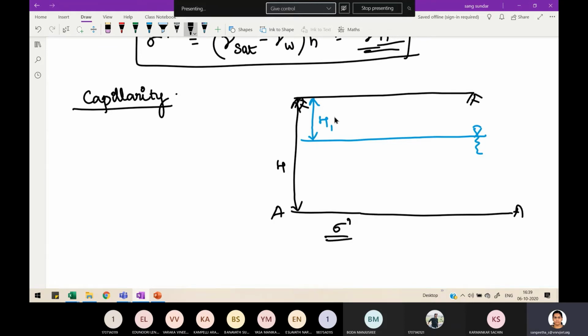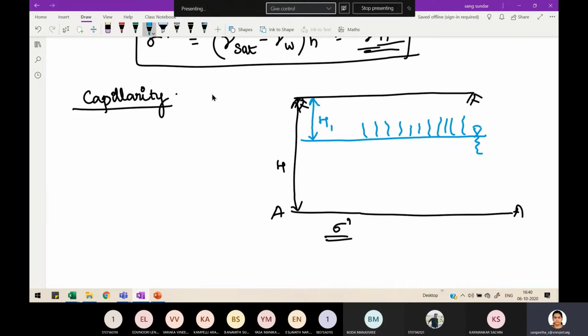Generally, because of capillarity, the water present in the water table will try to rise through the continuous pore spaces. Remember, effective stress and pore water pressure are opposite to each other.